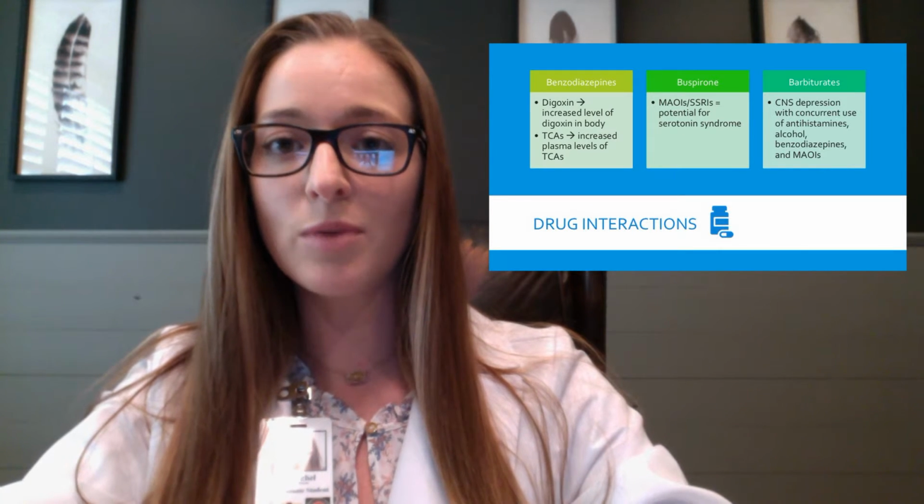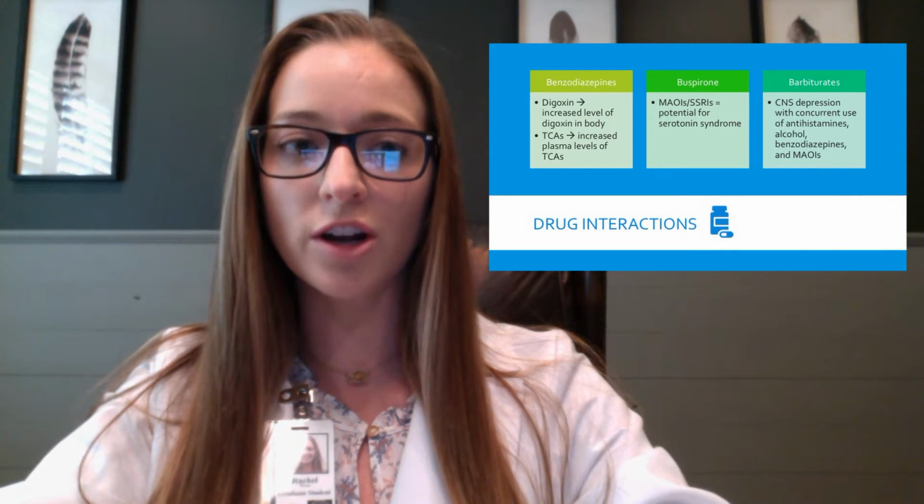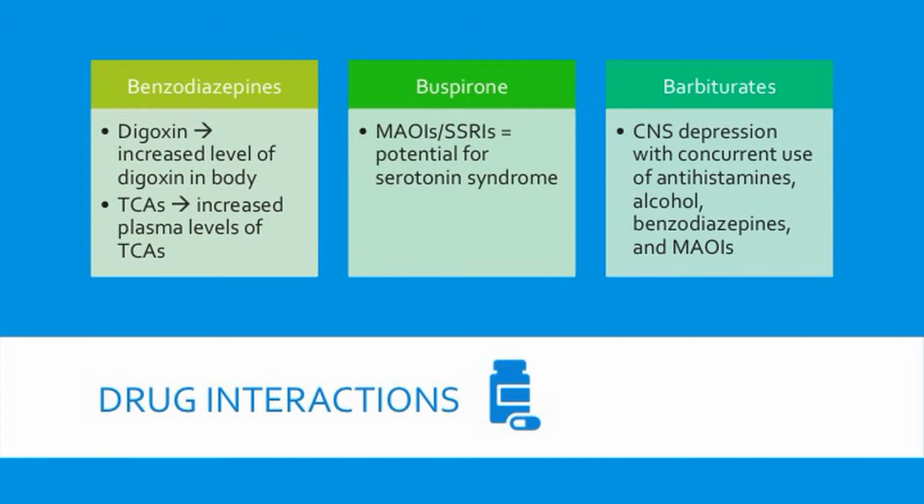Here, you can see the most common drug interactions for each drug group. For benzodiazepines, they can interact with digoxin and TCAs in the body, so it is important to check the blood levels for both. For buspirone, if it is used with MAOIs or SSRIs, that increases the potential risk for serotonin syndrome. For barbiturates, there is a risk of CNS depression with concurrent use of antihistamines, alcohol, benzodiazepines, and MAOIs. All 3 drug groups are used to treat and reduce anxiety.